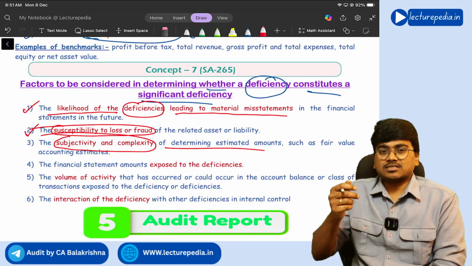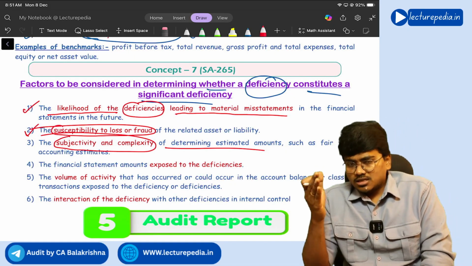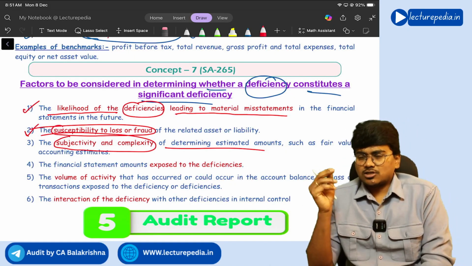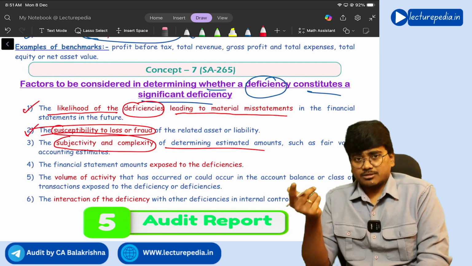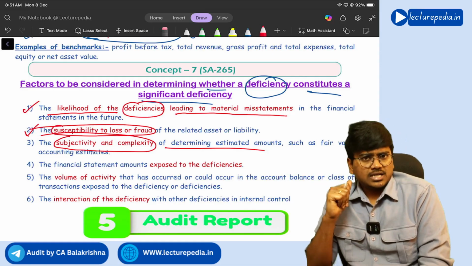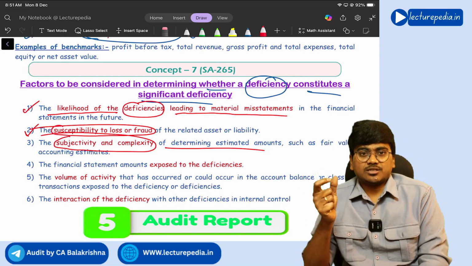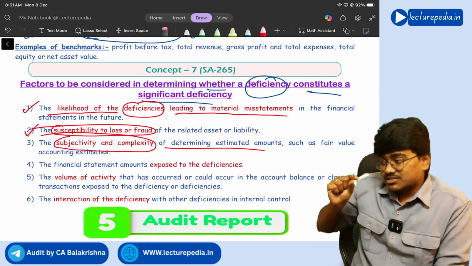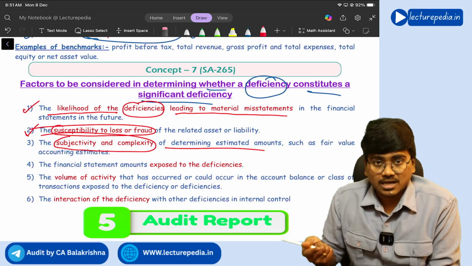If you ask person A to make a provision for doubtful debts, he might say that in the future 20 lakhs of debtors will become bad debts. If you ask the same thing to person B, he might say that not 20 lakhs, only 10 lakhs of debtors will become bad debts. So this is a subjective decision. So subjective decisions will vary from person to person because they are not based on facts, understanding?